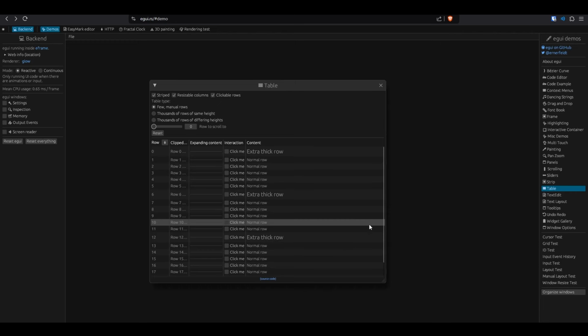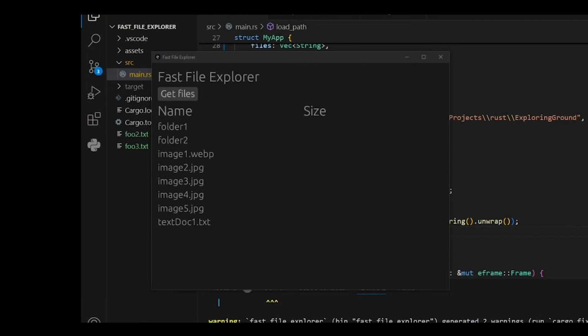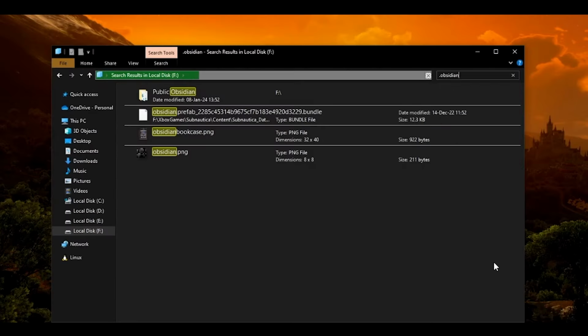On the third day, I went through the examples and found this table that is perfect for my file explorer. Then I figured out how to traverse the file system just with Rust and managed to display all the files in a particular folder in eGUI. But the main problem I had to solve is this very slow search speed. The solution to this is indexing.